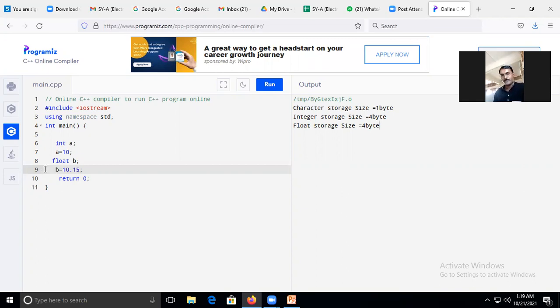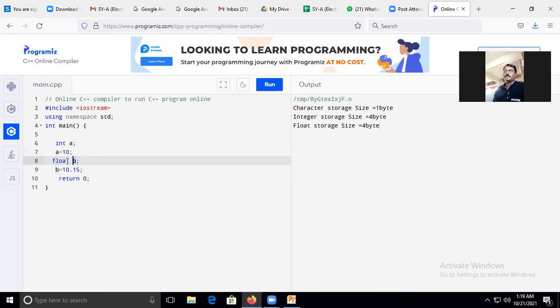Yes, sir. Okay, so how to read it again? A variable which is of type integer. So when I'm going to pass the value for variable a, then I must pass the value of type integer. Now go to line number 8. How to read it? B variable which is of type float, and when it is of type float, I must pass the value for b variable of type float, or which contains the decimal values.